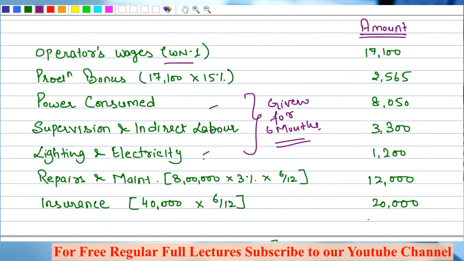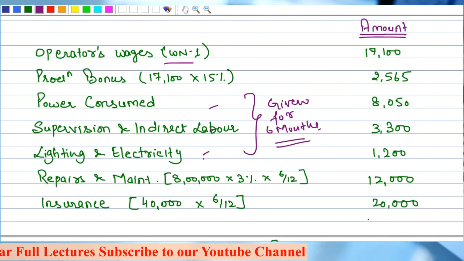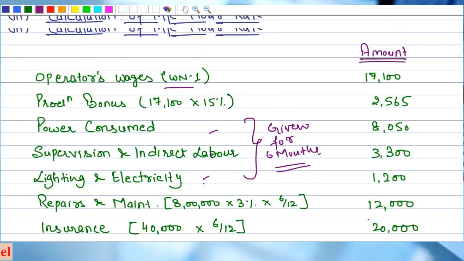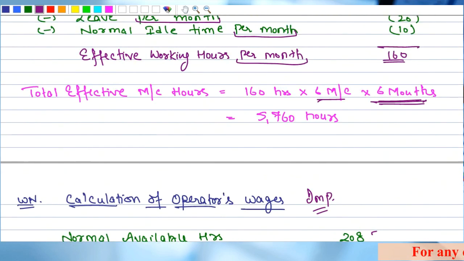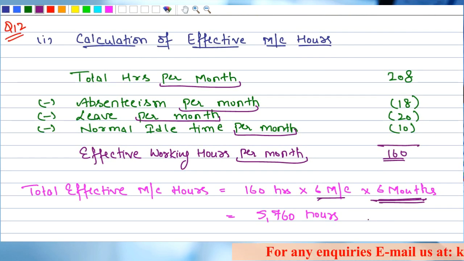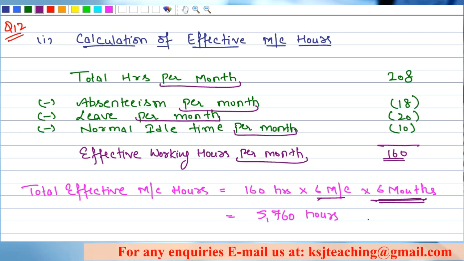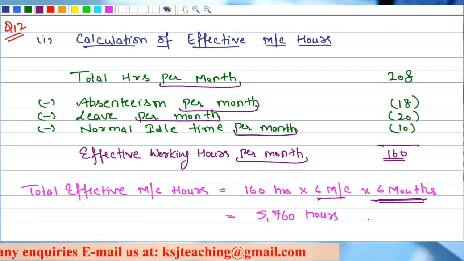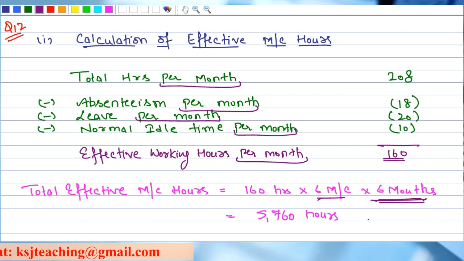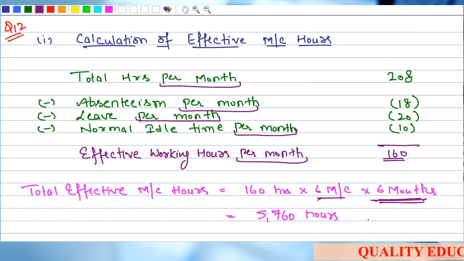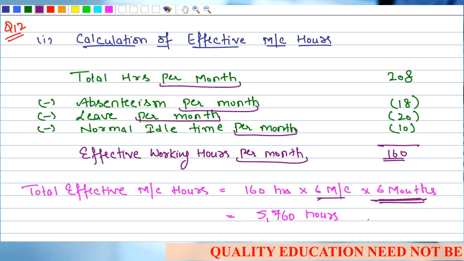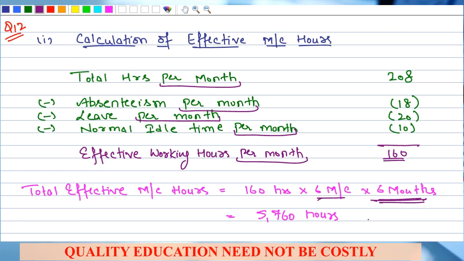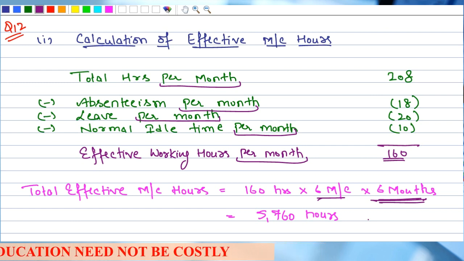The only thing is that you should read the question very carefully, that all the expenses are given annually, monthly, quarterly, whatever it is given, and it should be uniform, and on the same basis your effective machine hours should be uniform, right? If you are taking all the expenses for the year, your effective machine hours should also be for the year. If you are taking total overheads for 1 month, your effective machine hours should also be for 1 month, right? There should be uniformity. That is very, very important, because this is one area where people often commit mistakes. That is why I'm again and again focusing on this area. That is very important, guys. Clear? Any doubts?